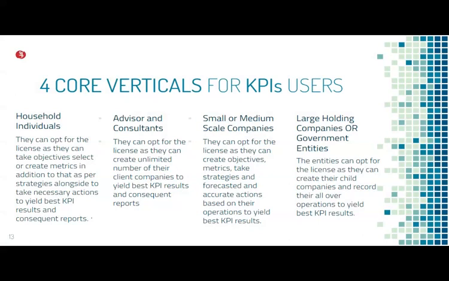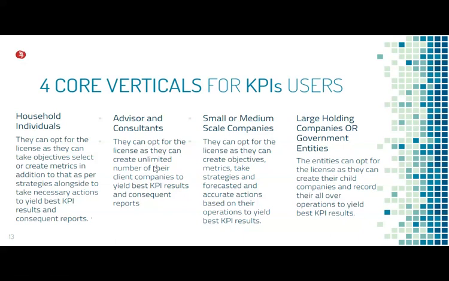These are the four core verticals we have discussed previously. First is the household individual. They are the individuals who can use this product for their benefit. They can take objectives, select or create metrics, take strategies alongside, and take necessary action to yield the best KPI results.